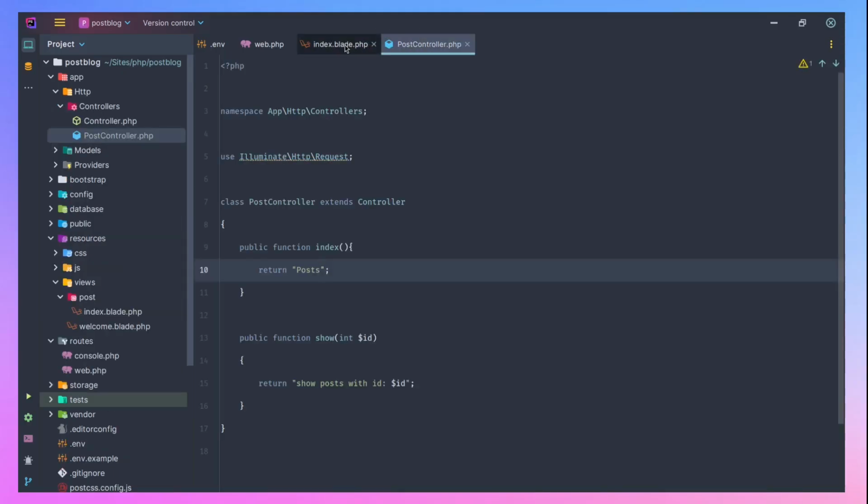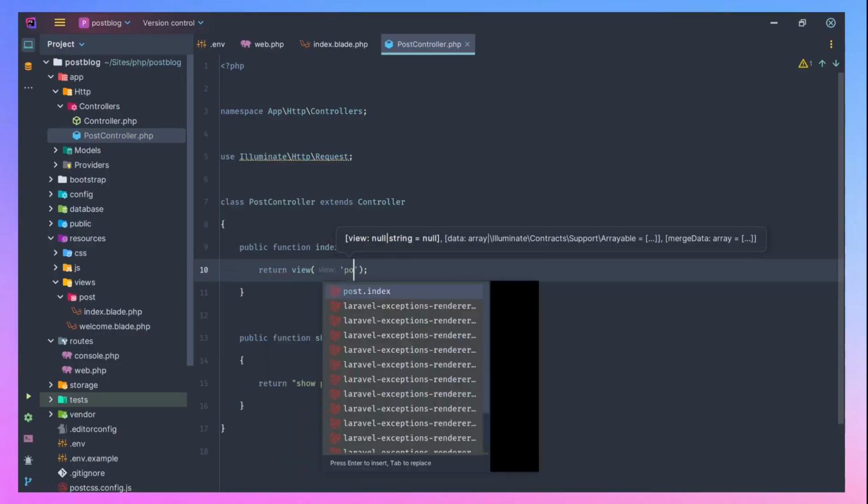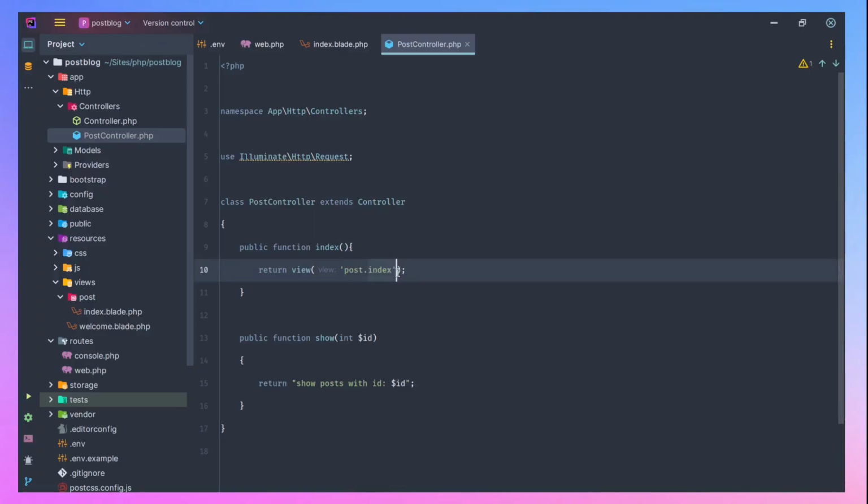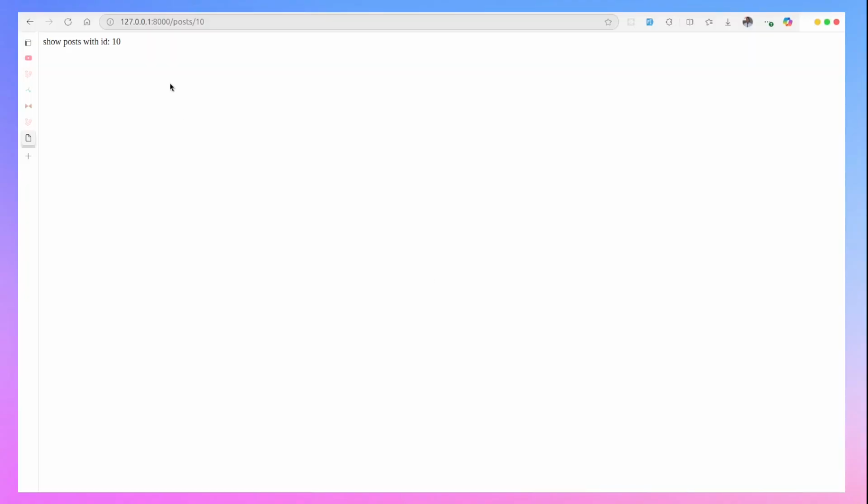So let's come back to our post controller. Instead of returning posts here, let's now say we want to return a view. And what is the name of that view going to be? We are going to posts dot index. That is the posts directory dot index view. So let's save and let's come back to our post route now. You can see now we have all posts.